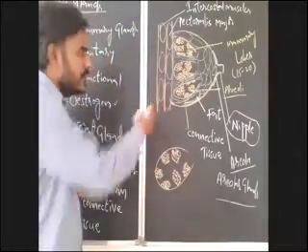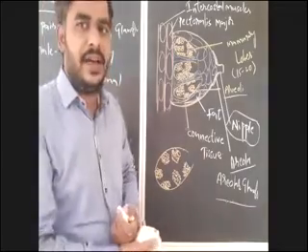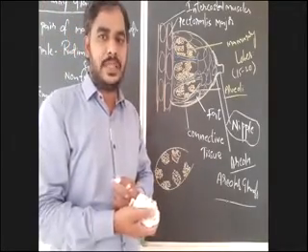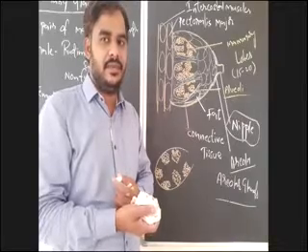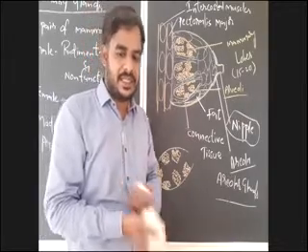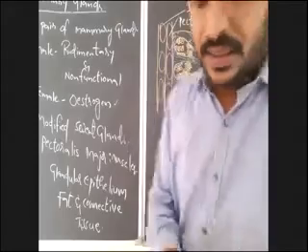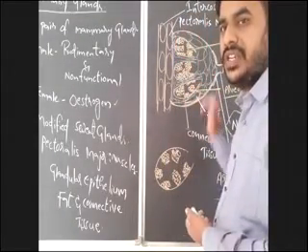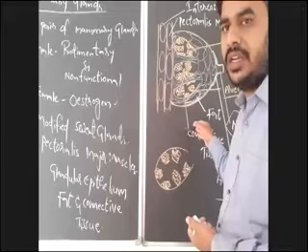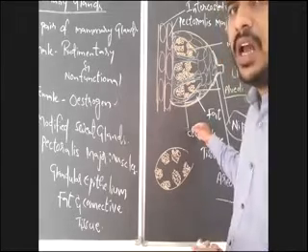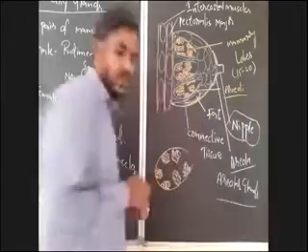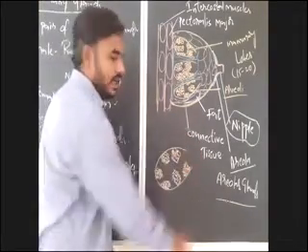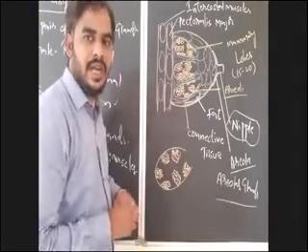Now, how will the milk that is secreted in the alveoli come out? What is the passage present in the mammary gland that helps for the transport of milk from the site of secretion to the exterior? The site of secretion, you all know that. What is the site of secretion? Alveoli. Then how will this milk come out from the alveoli?